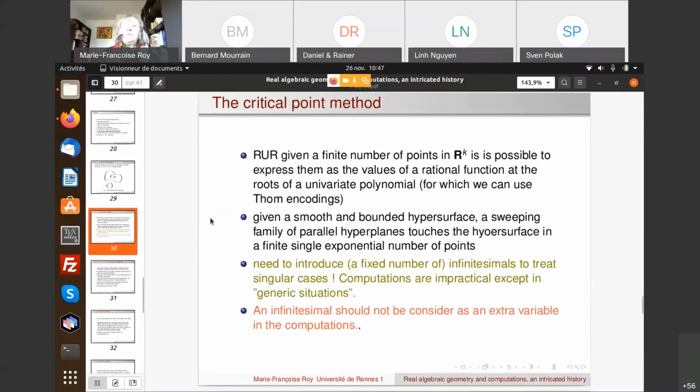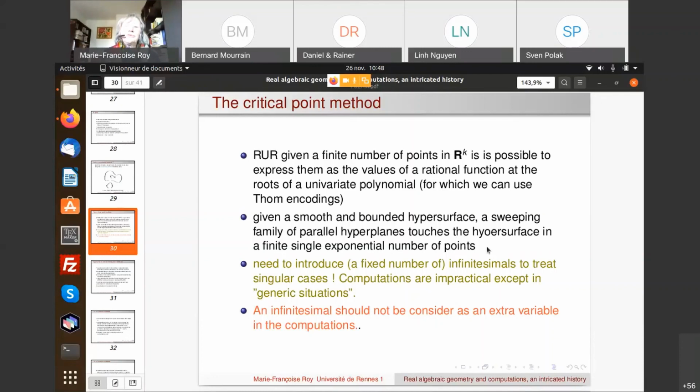So then we need to be able, using, for example, the rational univariate representation, to be able to express this finite number of points as the value of a rational function. And then we can use the Thom encoding and so on. So finally, we have the fact that we've been touching the hypersurface in a finite single exponential number of points. But of course, this is only for something which is smooth.